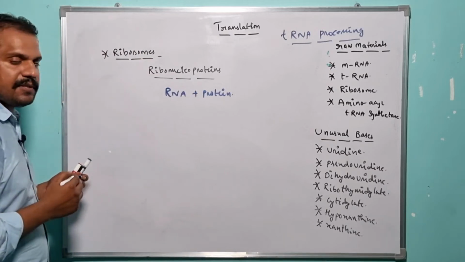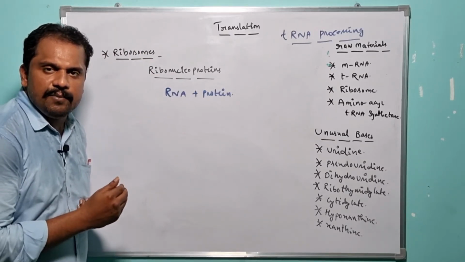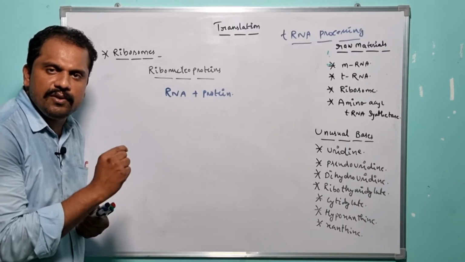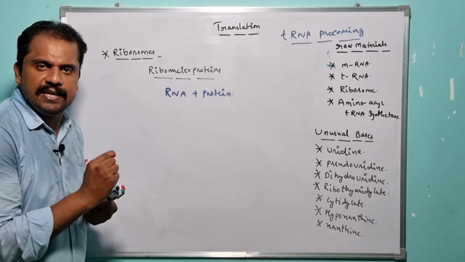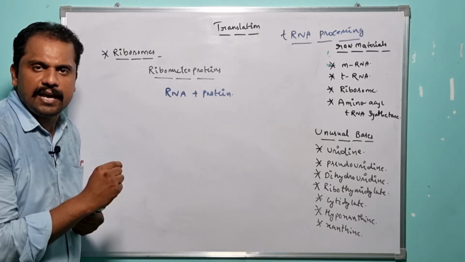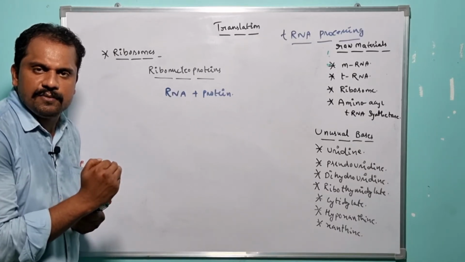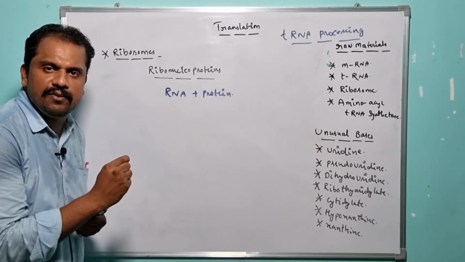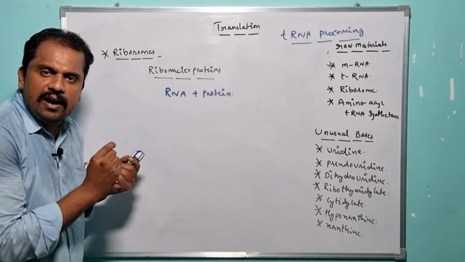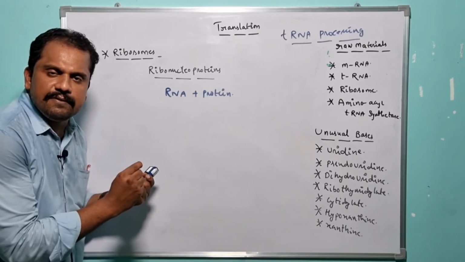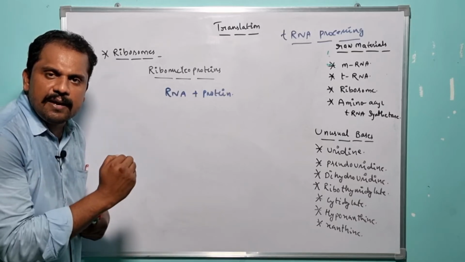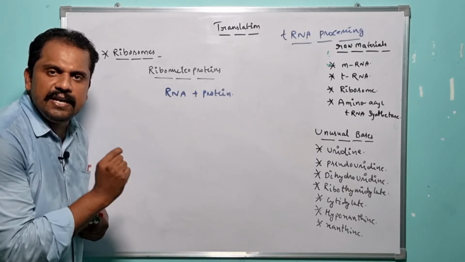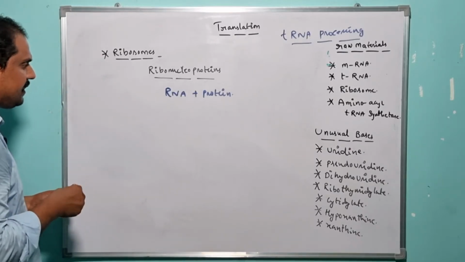So the ribosomes are available both in case of prokaryotic organisms and in case of eukaryotic organisms. Both in prokaryotes and in eukaryotes, there is an availability of ribosomes. But the ribosomes which exist in prokaryotes and in eukaryotes are quite different. So what are the specific ribosomes present in prokaryotic organisms? The ribosomes which exist in prokaryotic organisms are nothing but what? 70S ribosomes. So let me present it here.